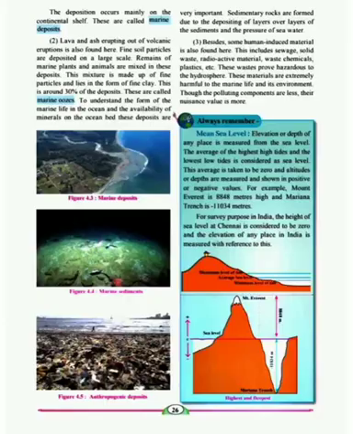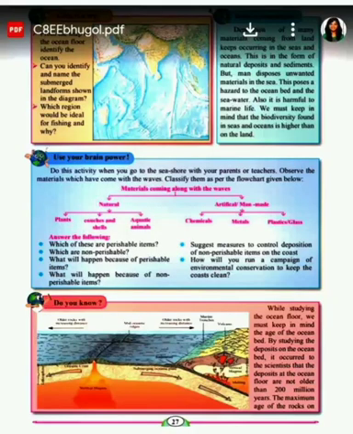Coming towards the next part. While talking about page number 27, it's all about information which they have provided you. The first one is map reading, where they have given you a small map, and they ask whether you can identify and name the submerged landforms, or which region would be ideal for fishing. So these are the general questions they are asking you.